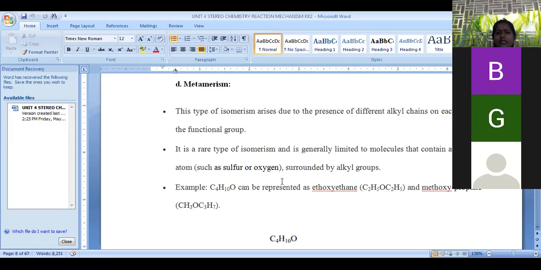Ring chain isomerism stands for compounds having a similar molecular formula, but one of the isomers exists in open chain and the second isomer in closed ring structure, those two come under ring chain isomers. We can take a double bonded compound as the isomer, or ring chain isomer, of the cyclic compound. So all these come under structural isomers. Now we are going to discuss